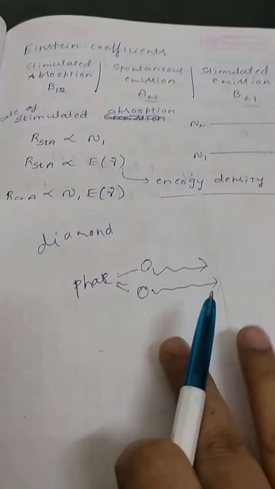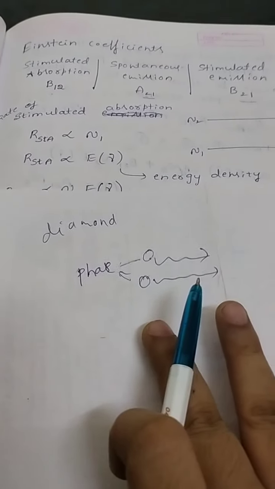So you have to find the relationship between those, or you have to derive an expression for all the three. So this is known as the relationship between Einstein coefficients. This is the most important question, it is repeated so many times.